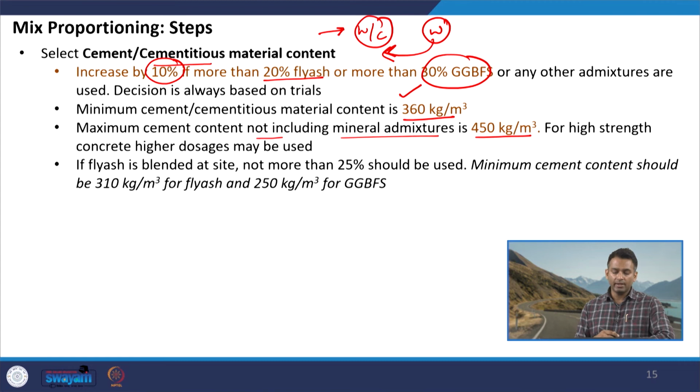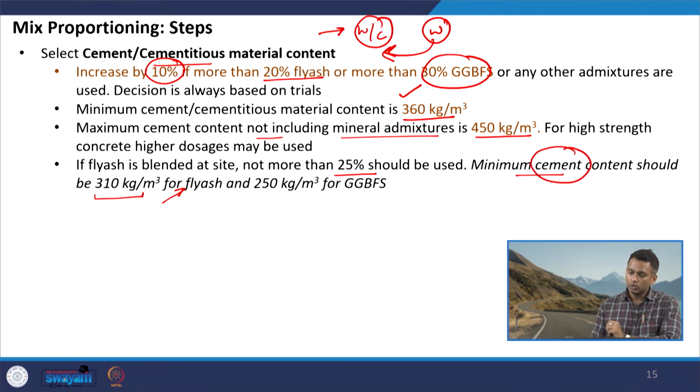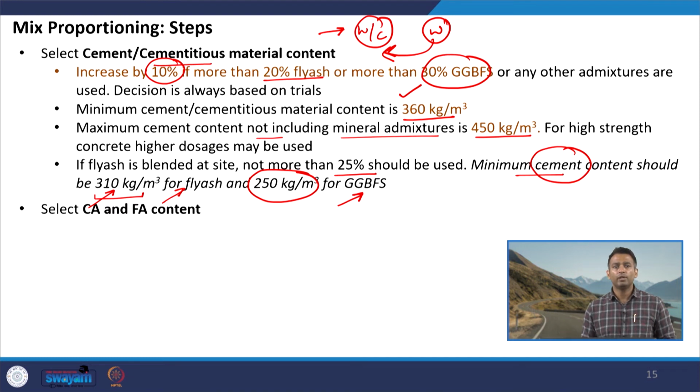Now, if fly ash is blended at site, then we cannot use fly ash more than 25%, and in case we are using mineral admixtures, then the minimum cement content should not be less than 310 kgs per meter cube if we are using fly ash. So, this is cement content, not the cementitious material content. So, the cement content in the blended cement should not be less than 310 kgs per meter cube if the admixture we are using is fly ash. If the admixture we are using is GGBFS, then the minimum cement content should be at least 250 kgs per meter cube. Then we come to the final few steps.